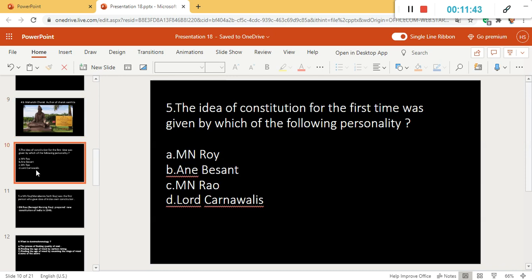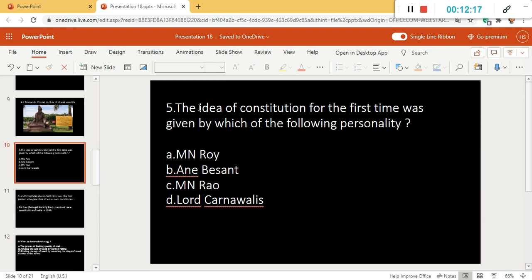So next question is, the idea of constitution for the first time was given by which of the following personality? Option A is M.N. Roy, option B is Annie Besant, option C is M.N. Rao, and option D is Lord Cornwallis. So here are two options which are very confusing, option A and option C, M.N. Roy and M.N. Rao. So see carefully.